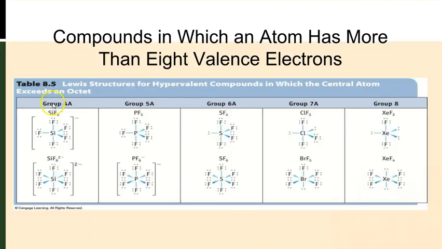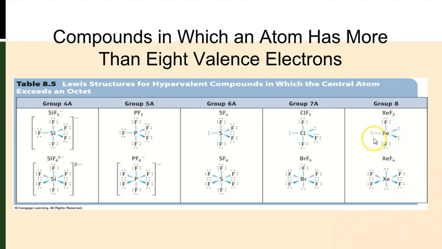Here's several examples. You don't have to copy all these down. It'll be helpful to notice some of the patterns here. Most of the situations where we have hypervalent compounds is when we have specific atoms like phosphorus, sulfur. Sometimes some of the halogens will do this as well, chlorine and bromine. You won't see this with things like carbon and nitrogen. For one thing, they're in the n equals 2 energy level, but also they just don't have enough space around them to form multiple bonds.